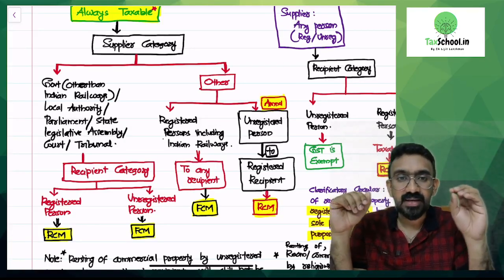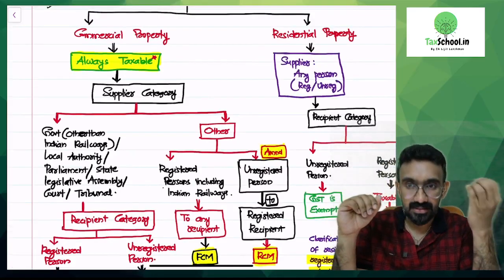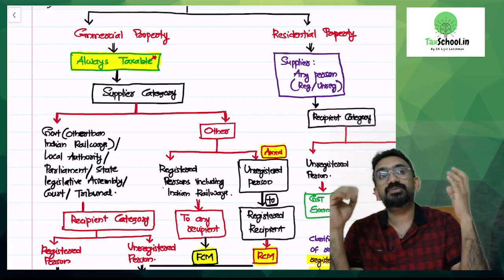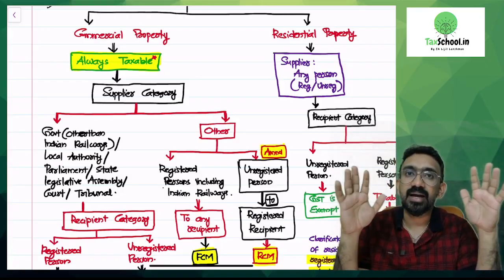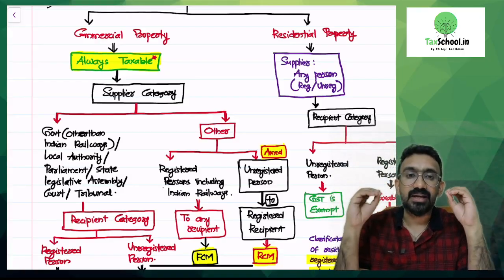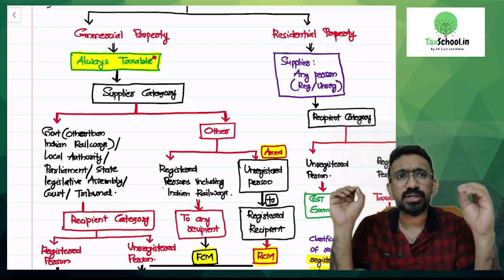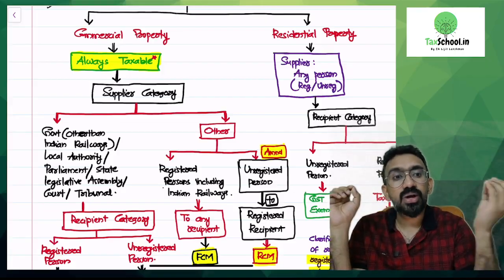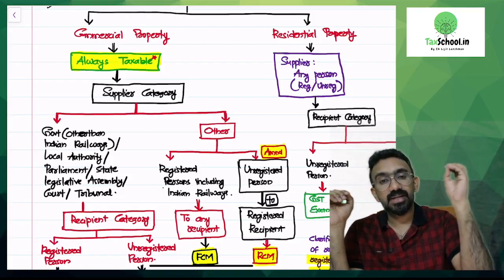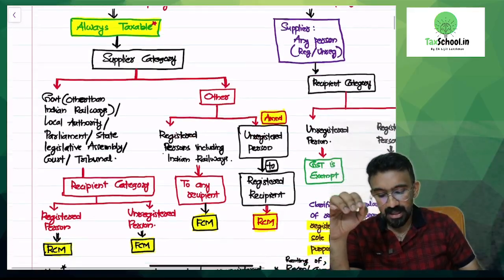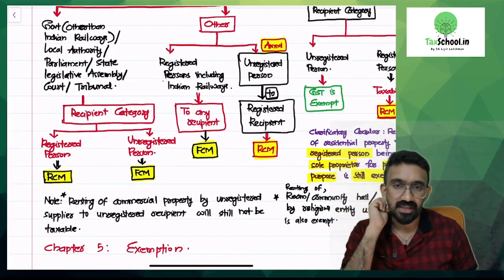Now the same property is given to an unregistered person, and I told you that the moment you hear the term commercial property, you should think that it is taxable. Say the government has a shopping center inside one of those public facilities. Government of Kerala has given this shopping center to an educational institution, but they do not have a GST number. They're a small entity. Would it still be taxable? Yes, it would be taxable under FCM, which means if the rent is 20,000, they will pay 20,000 plus GST to the government department. The government department will pay under FCM to the GST department.